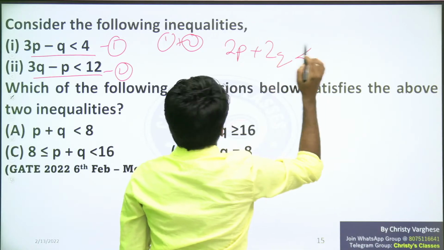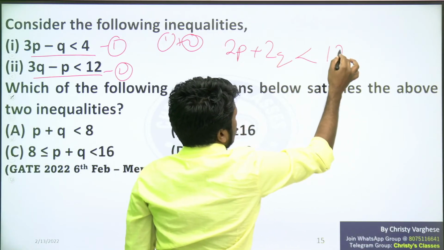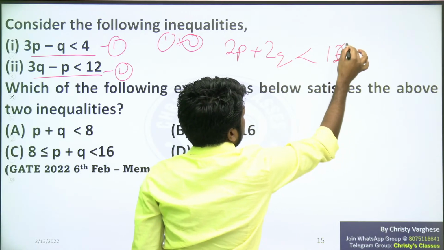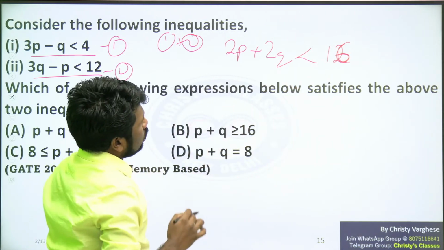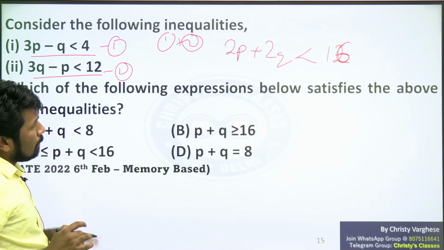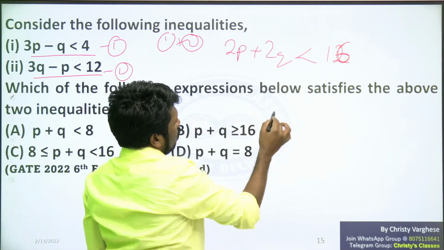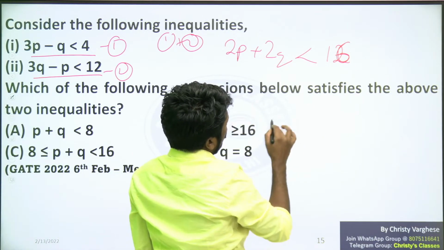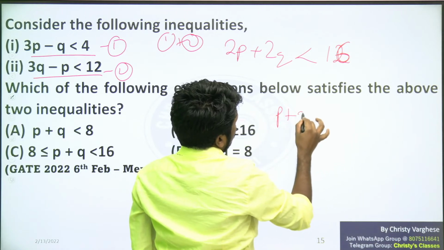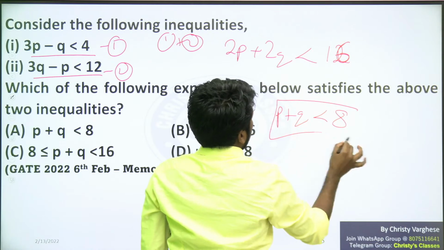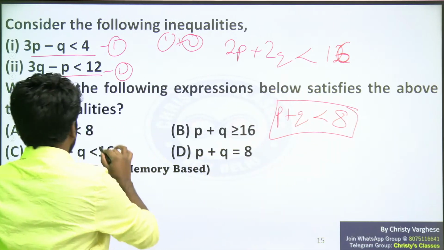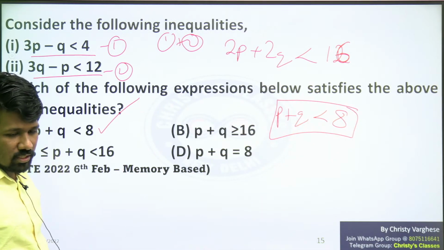The less than symbol is there. Sorry, 4 plus 12 is 16. So 2p plus 2q is less than 16. We need p plus q now. So take out the common 2 and divide throughout by 2. If you divide throughout by 2, p plus q is less than 8 you will get. P plus q is less than 8. Option A is saying so. Option A is the correct answer.